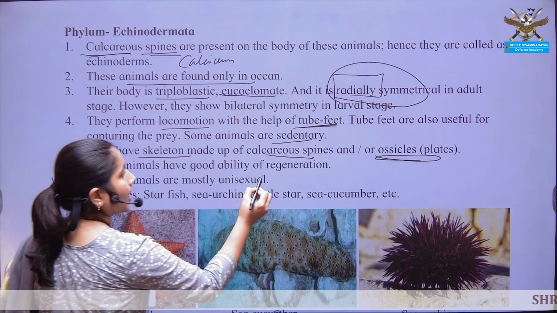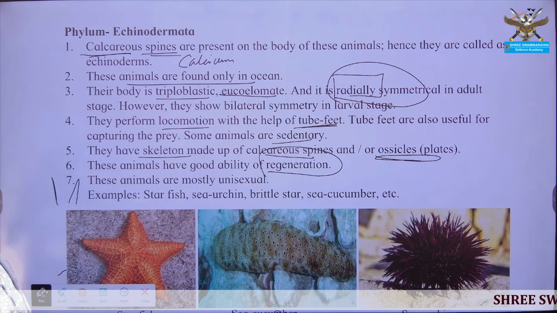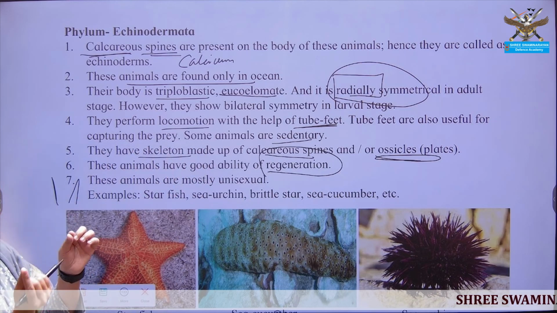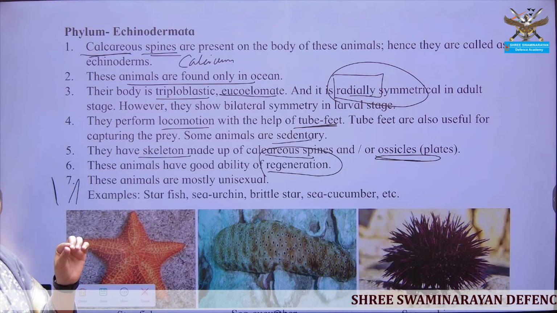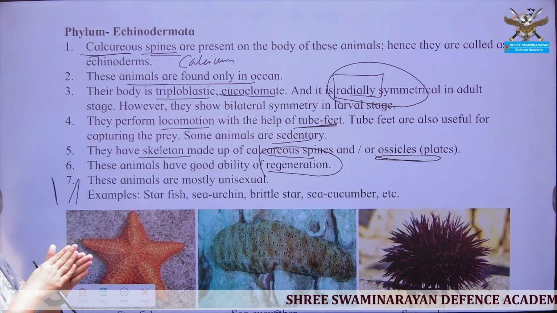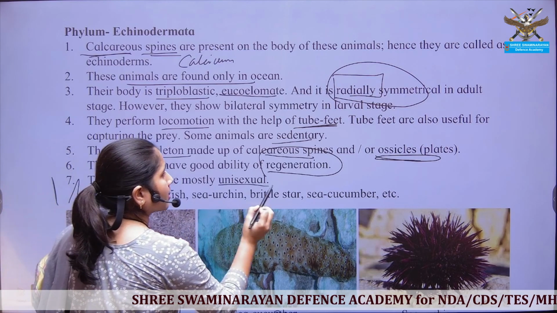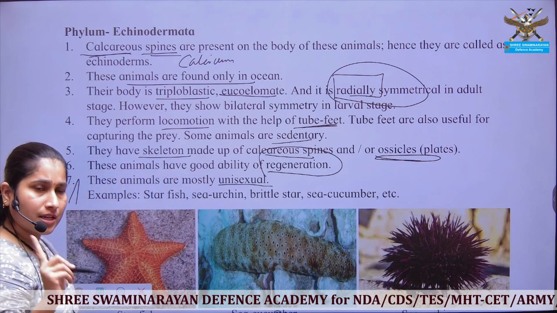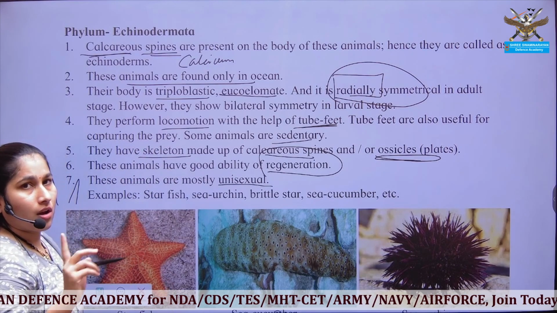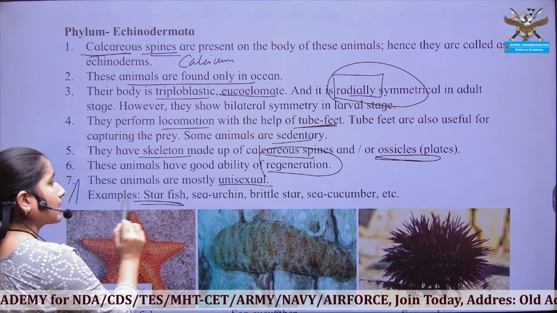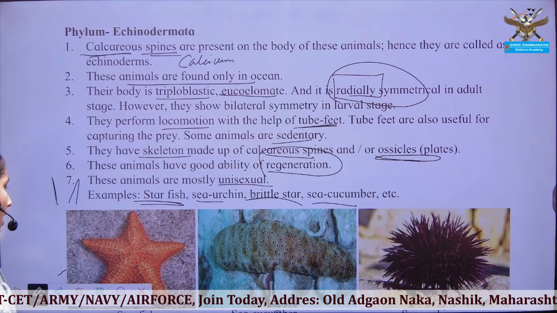Then regeneration is an important property of Echinodermata. If a smaller part, or any major part, of the organism's body is amputated or removed from the main body, then that part can be regenerated. Then they are unisexual: a single individual shows a single kind of reproductive structure, whether male or female. Examples are starfish, sea urchin, sea cucumber and brittle star.